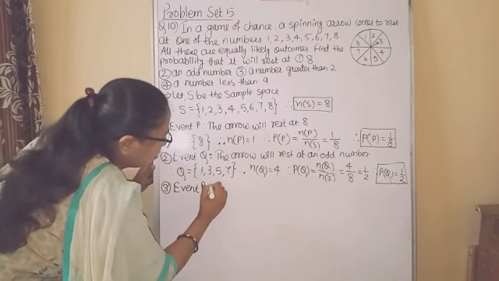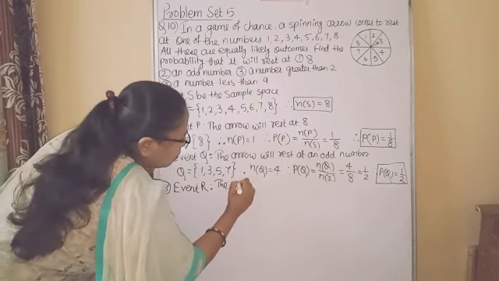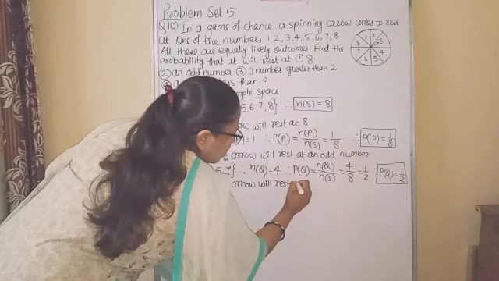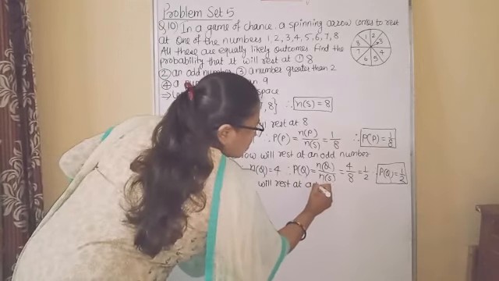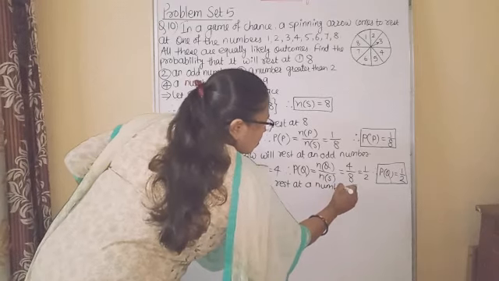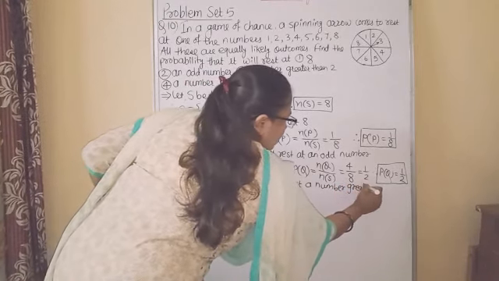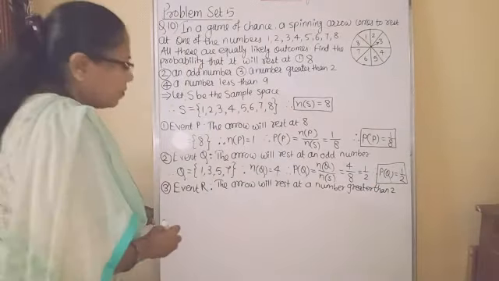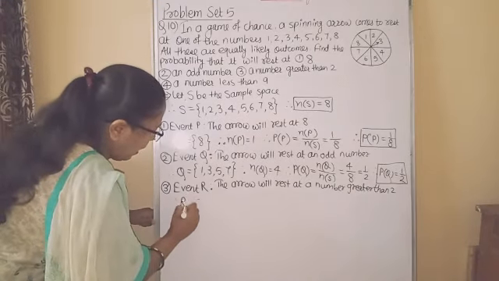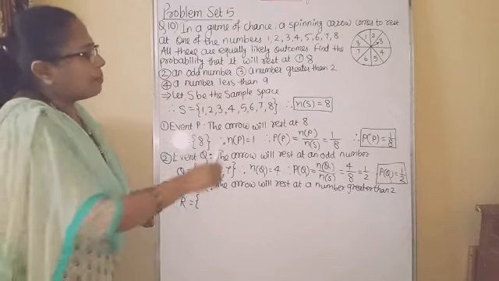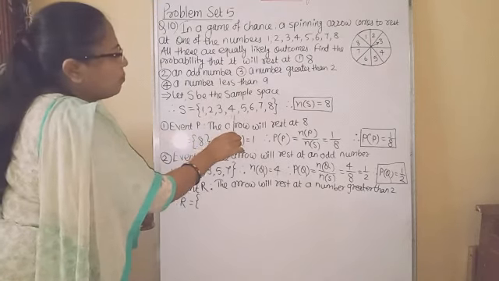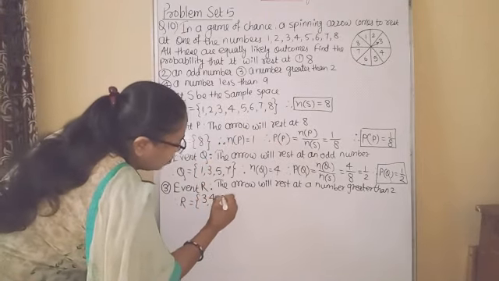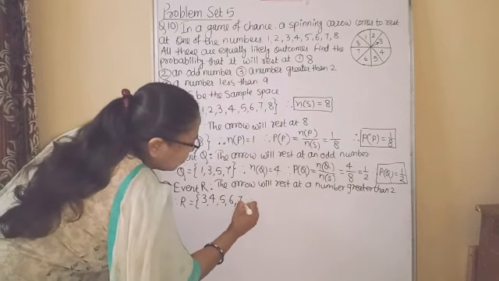Event R. Therefore, R is equal to, now which numbers are greater than 2 here? 3, 4, 5, 6, 7, 8.